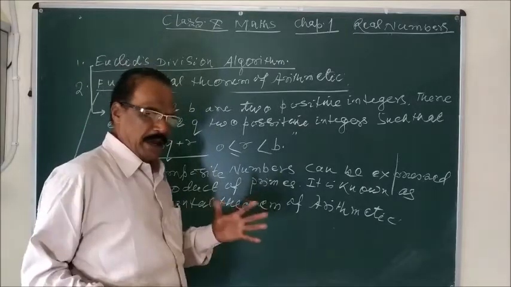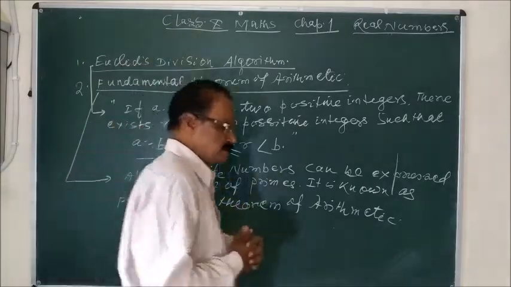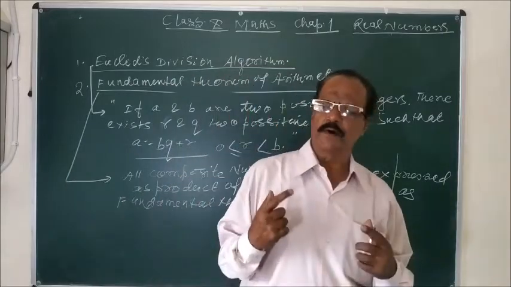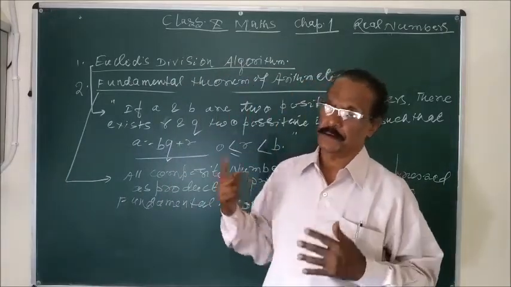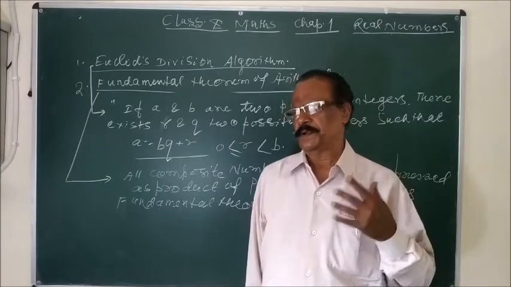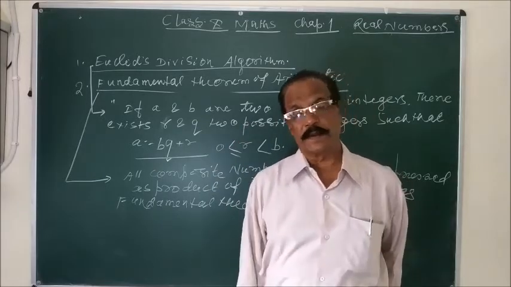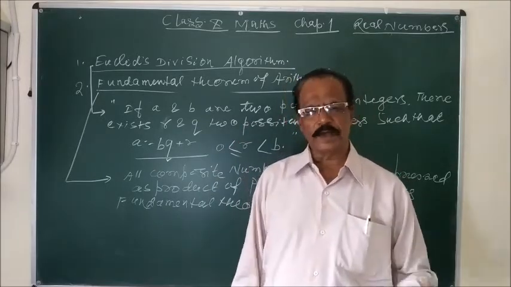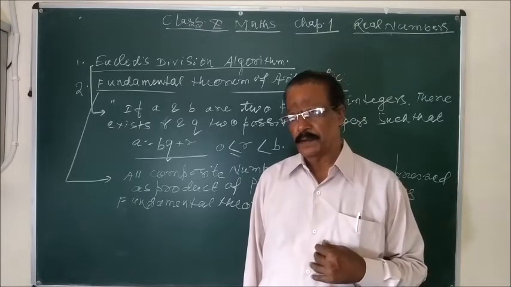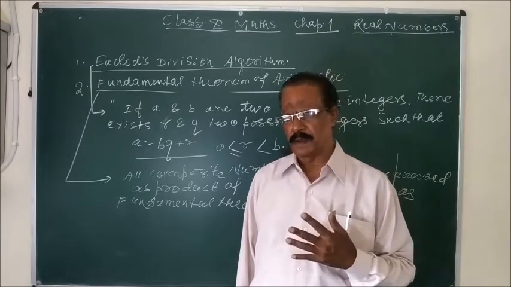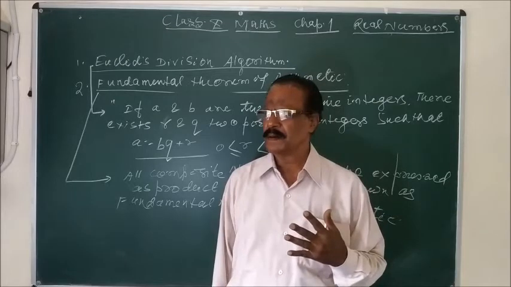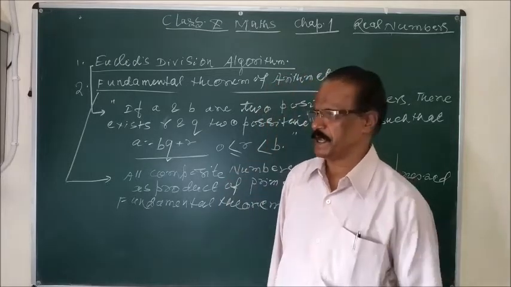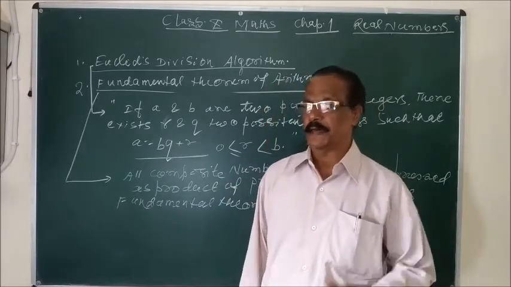I have explained many chapters and we will also come again to those chapters. Trigonometry, introduction to trigonometry, applications of trigonometry, which is known as height and distance. Circles.